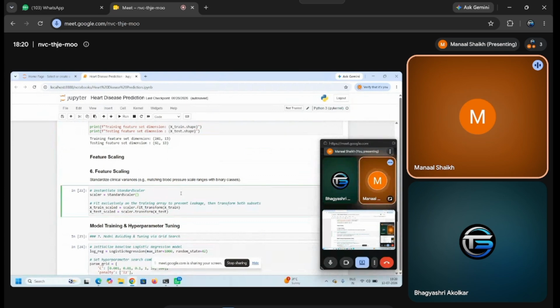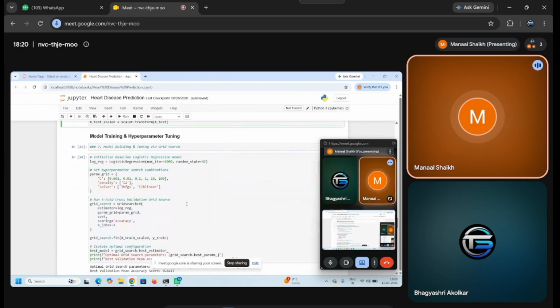Now all the numerical features will have different ranges, so we have to bring them to the same scale to calculate the output. So I have used the StandardScaler function to bring all the features to the same scale, and have applied it firstly on the training data to prevent data leakage, and then used it on both the testing data as well as the training data.